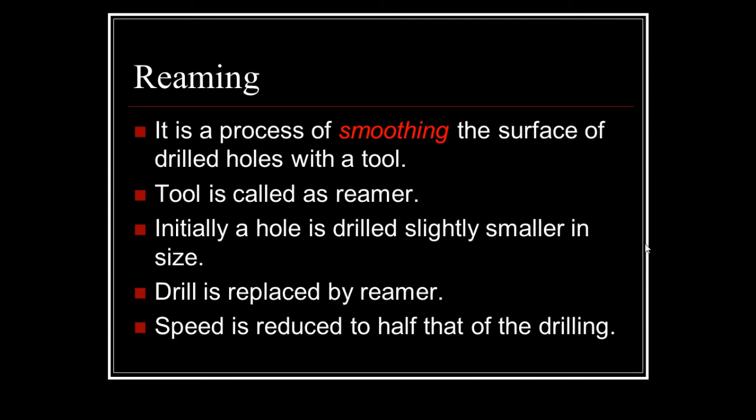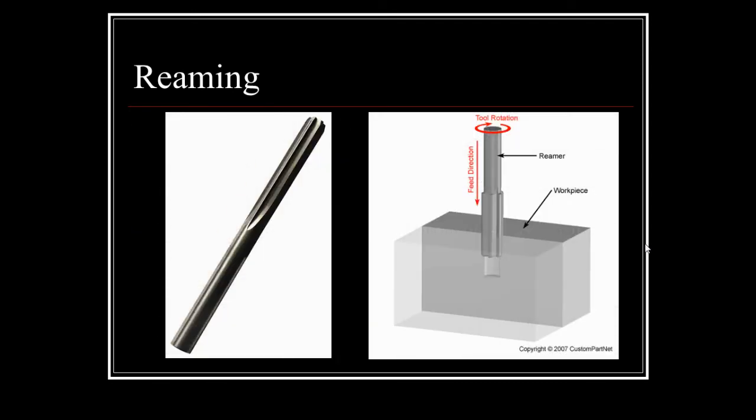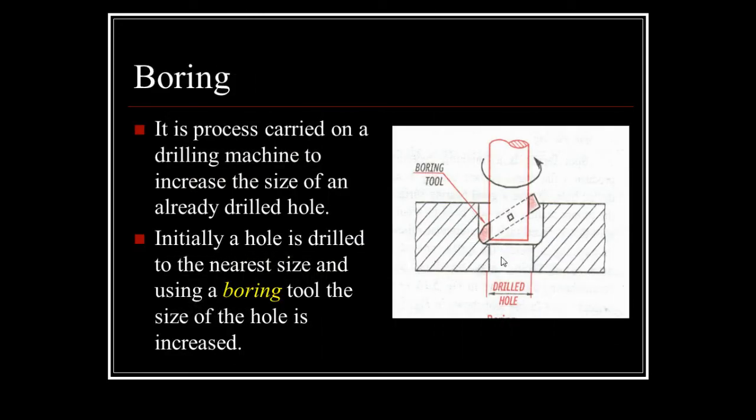Initially the hole is drilled slightly smaller in size, and the drill is then replaced by the reamer, and the speed is reduced to half that of drilling. Then the internal surfaces are machined. This diagram shows the reamer tool, and you can see the smaller hole is drilled, then the drill bit is replaced by the reamer, and the internal surfaces are smoothened with the reaming operation.